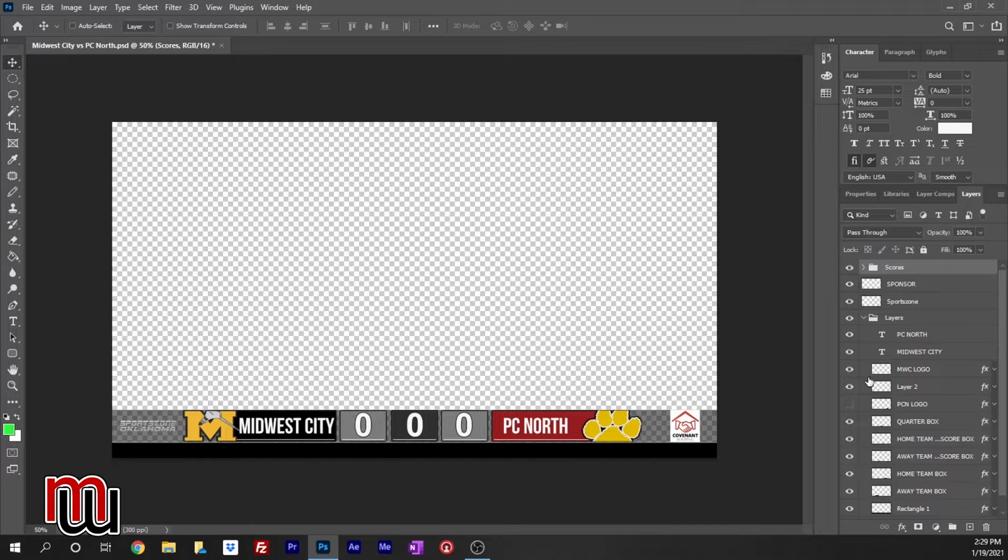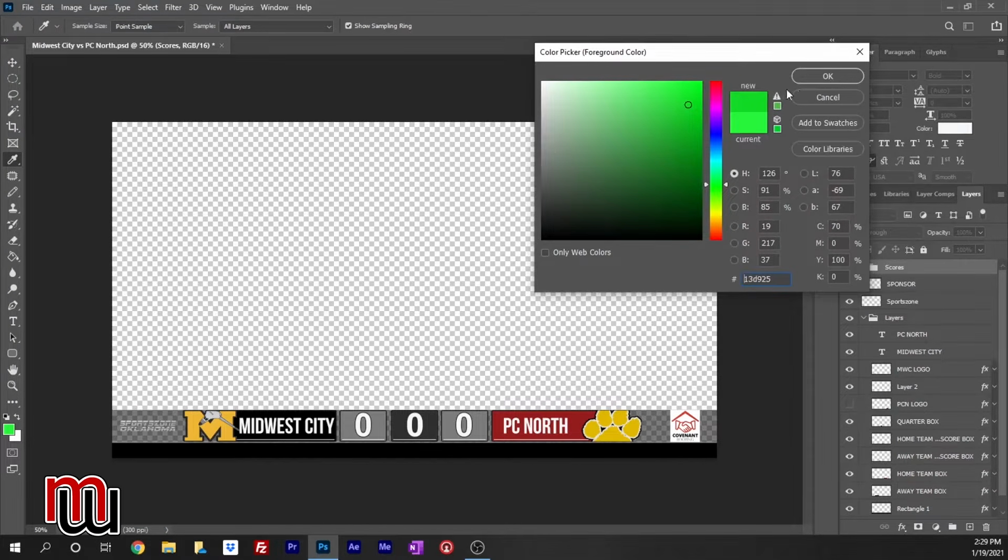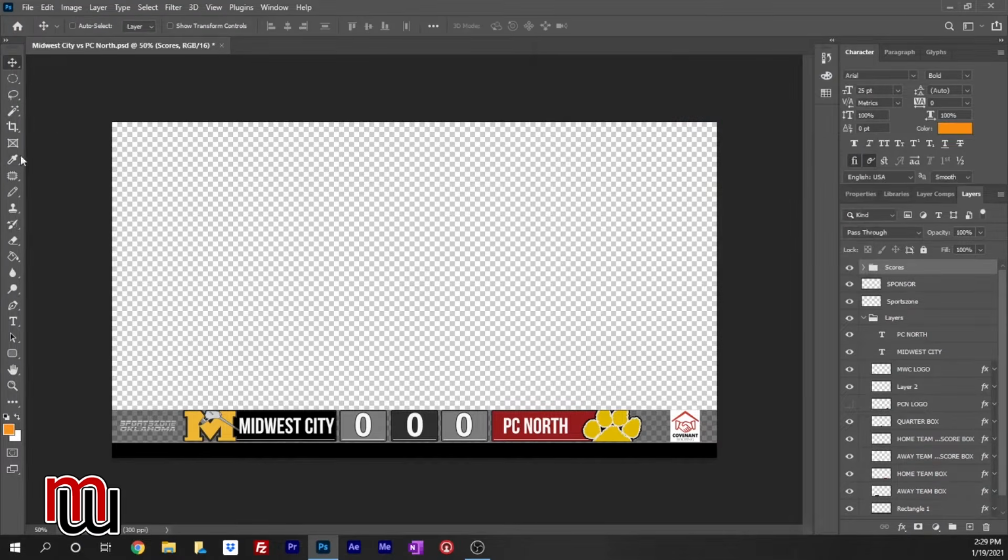So if I want to change what I'm doing, well, these color backdrops are easy to change, and all you have to really do with those is change your color palette over here. And let's say we want this green, hang on. So let's say we just want it green for whatever reason. Or you know what, let's not do green. Let's do orange. We want to change it from red. So all we do is make sure we've highlighted the home team box. We go up here and do the paint bucket and we just change that. And there you go. Pretty simple to change your color.